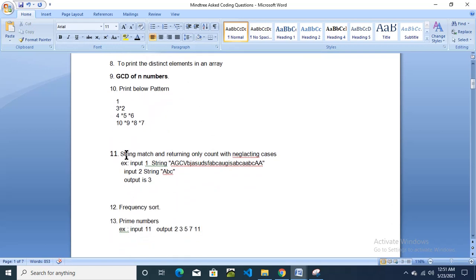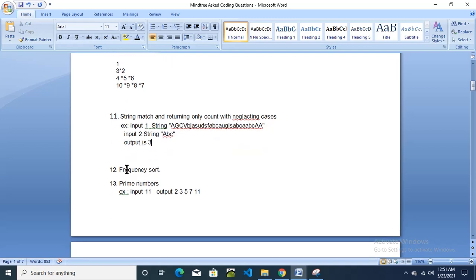Then string match and returning only the count, neglecting cases. They have given the example here: input 1 string is this and input 2 string is this, and output is 3. So this one is the question. Frequency sort. Coding question asked on prime numbers. Example, suppose the user has given input 11, then your program output should be 2 3 5 7 11.